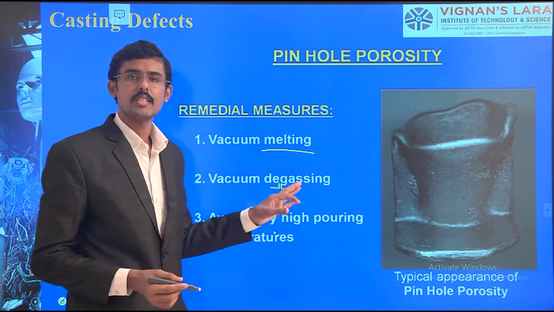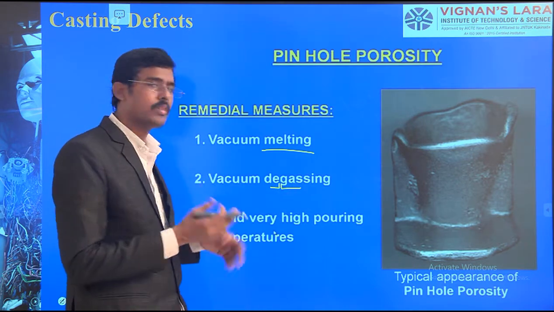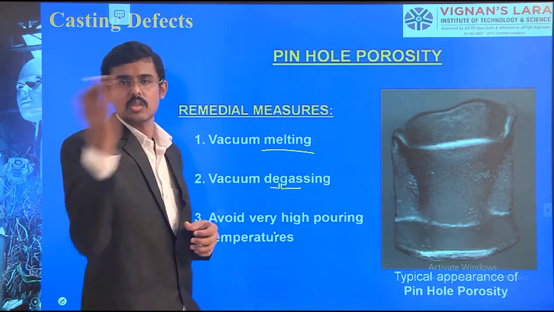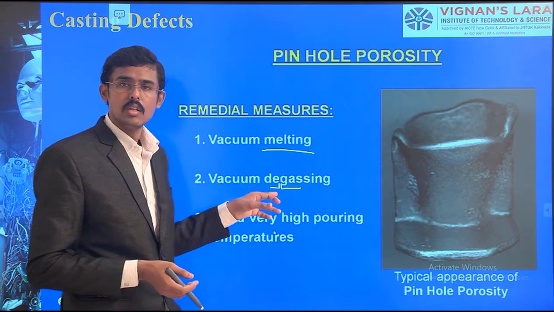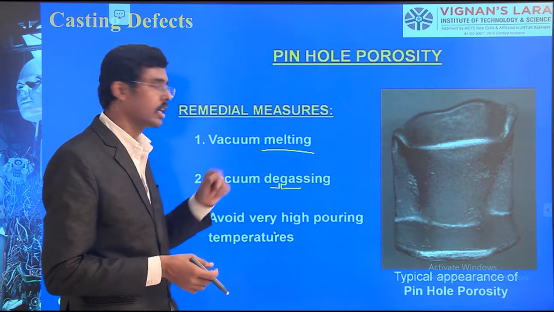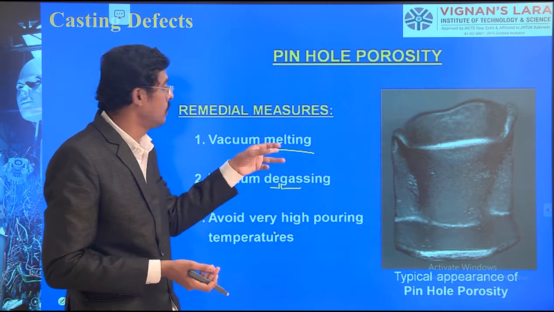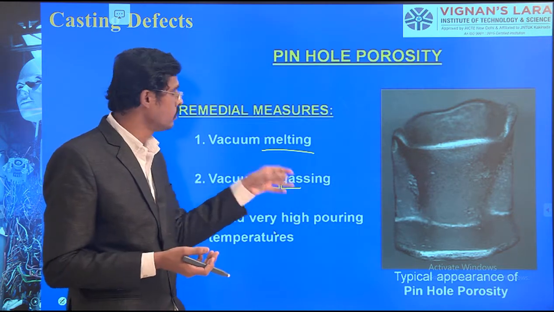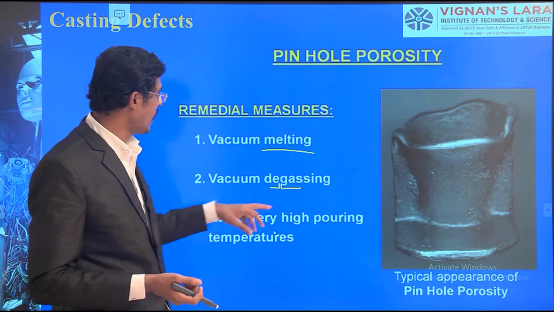This evaporation of gas we take out through vacuum. The degassing process removes the hydrogen from the molten metal. That we can do, or if melting under vacuum is not possible because it is more costly, then we can do the degassing process. Avoid a very high pouring temperature.